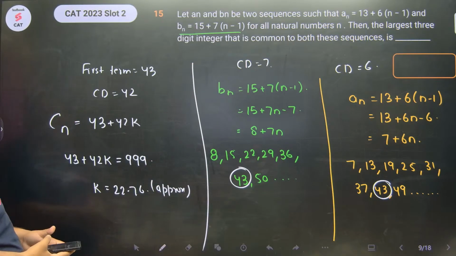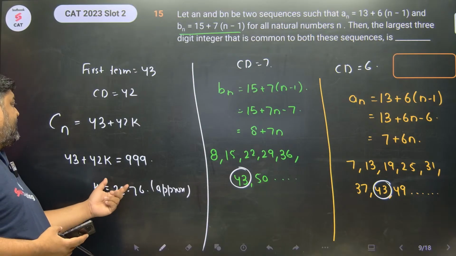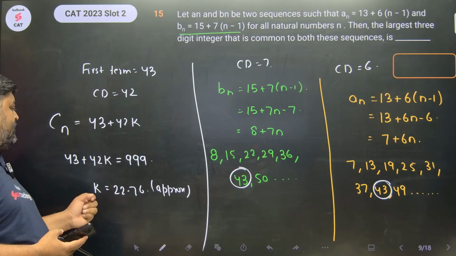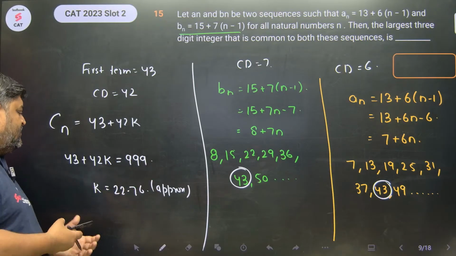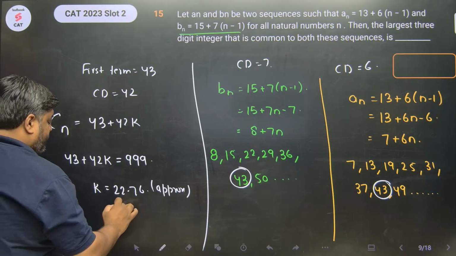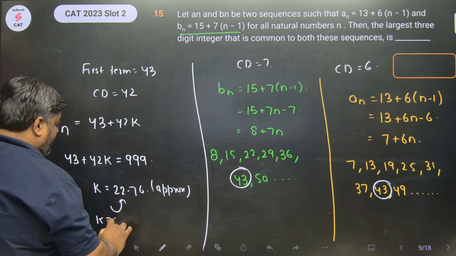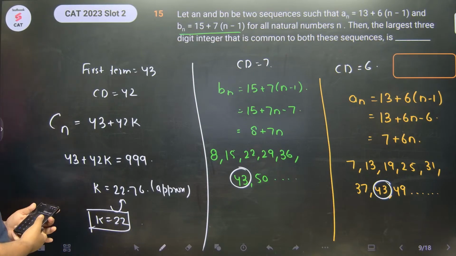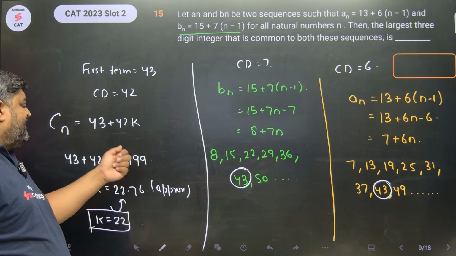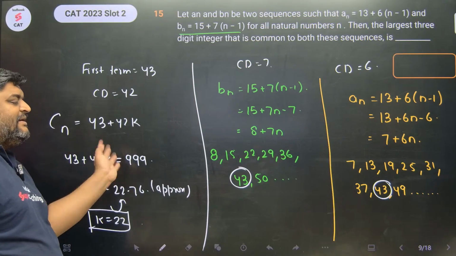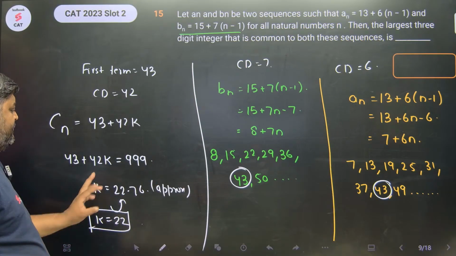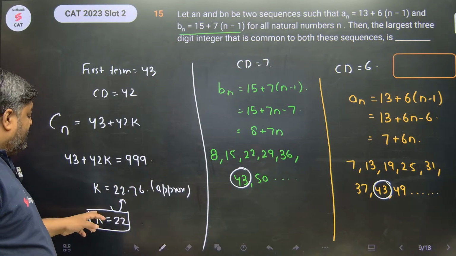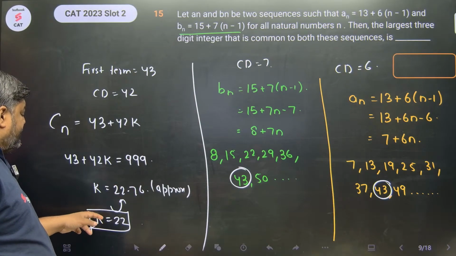For K is equal to 22.76, the term would be 999, right? But in that case the term coming out is not an integer. मुझे highest integral value लेना पड़ेगा ना, so largest integral value of K is 22.